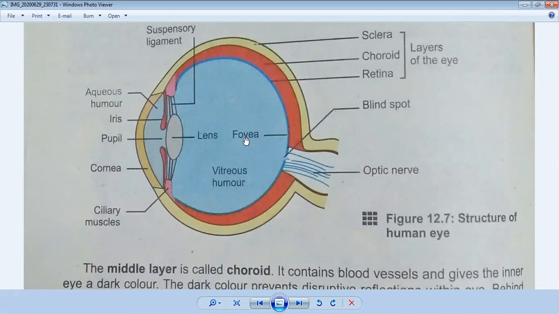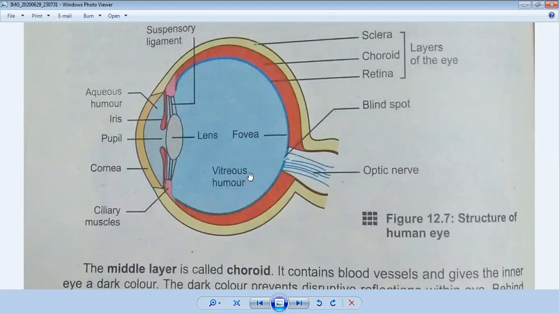Okay, behind the lens there is a point called the fovea. The fovea consists of rods and cones, and from here you can see the optic nerves arising, which are directly attached to the brain. This is called the blind spot, also called the optic disc. There are no rods and no cones here. Rods and cones are photosensitive cells. Rods are responsible in dim light and cones are responsible in sharp light.